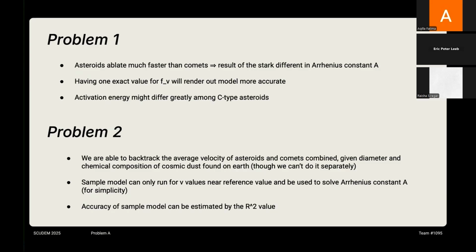Moving on to problem 2, first of all, we are able to backtrack the average velocity of asteroids and comets combined, given the diameter and chemical composition of cosmic dust found on Earth, although we cannot do it separately for asteroids and comets. And next, our sample model can also only run for velocity values near the reference value, which was also used to solve the Arrhenius constant A, and we did this for simplicity. However, this can actually be used for any values of V, depending on what our initial reference value is. And lastly, the accuracy of the sample model can be estimated from the R-squared value from the graph itself.